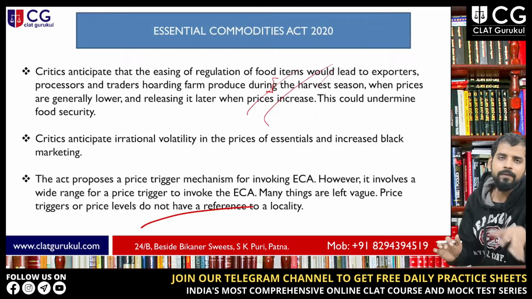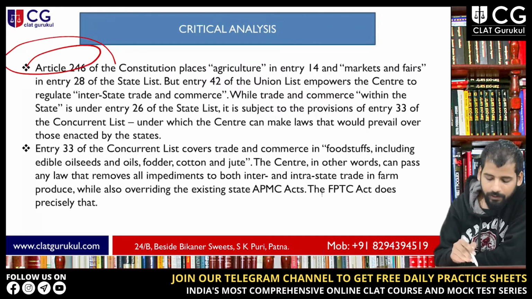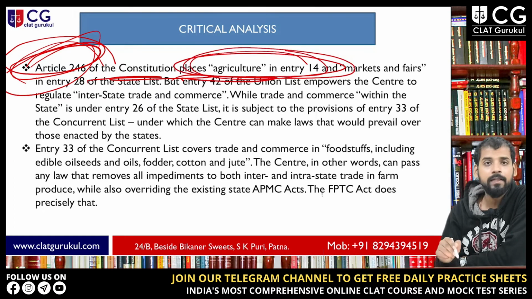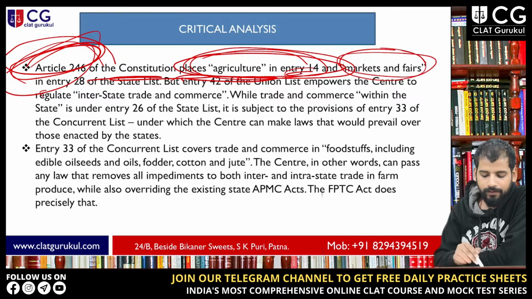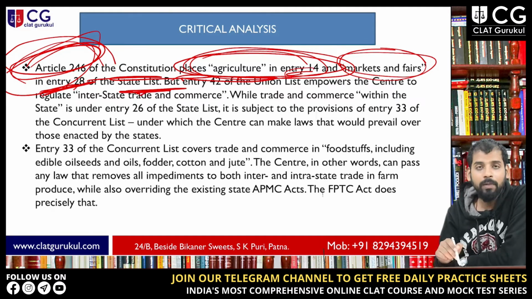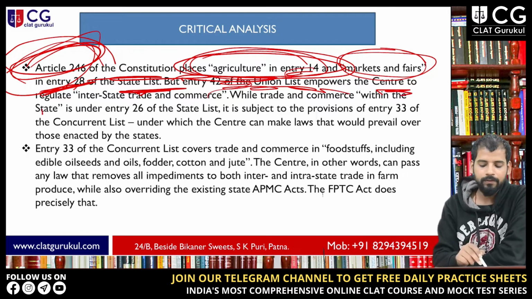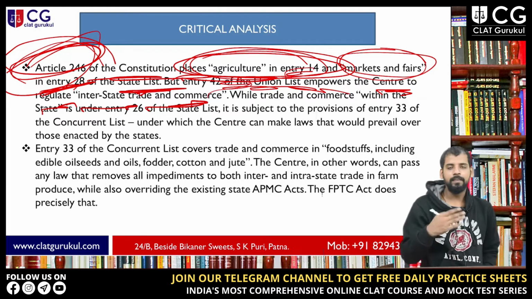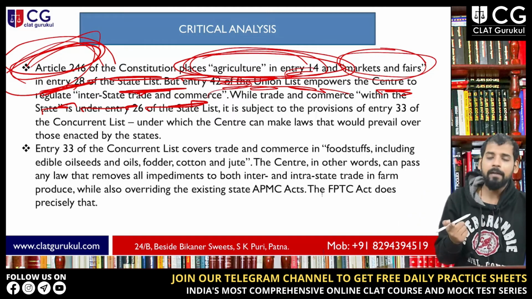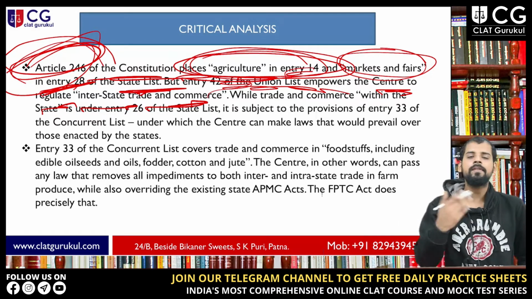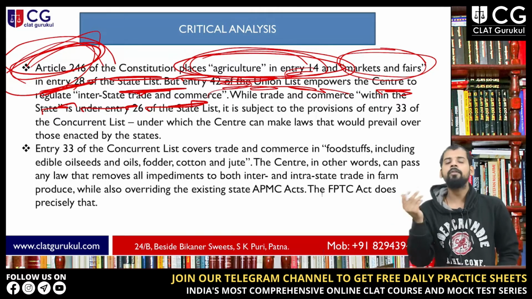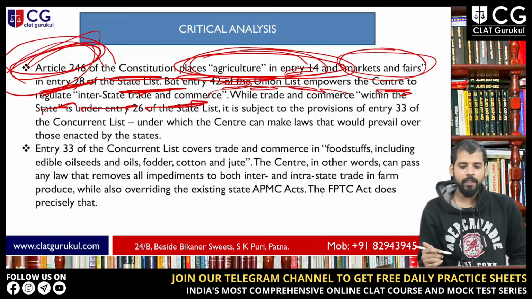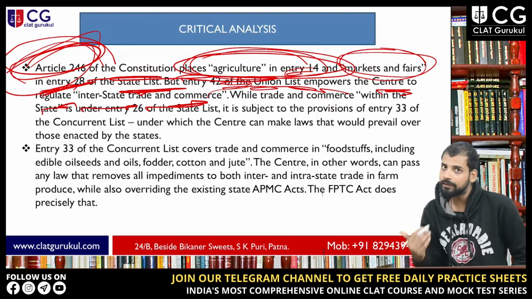Next, critical analysis of these acts. Now, Article 246, you have to remember this. Article 246 of the Constitution places agriculture in entry 14 and market fairs in entry 28 of the state list. But entry 42 of the union list empowers the center to regulate interstate trade and commerce. This is the loophole. Agriculture and markets and fairs are subjects of the state list, but entry 42 of the union list says the center has the power to regulate interstate trade and commerce.